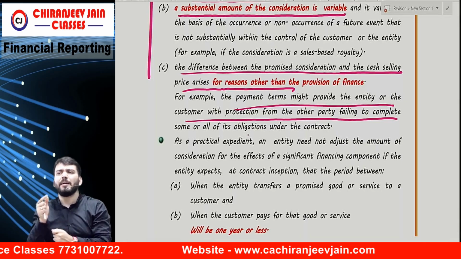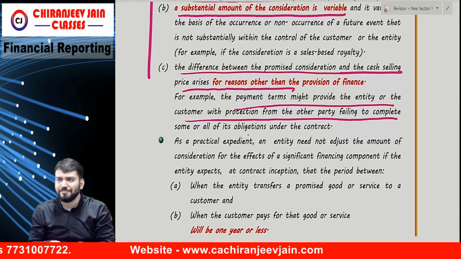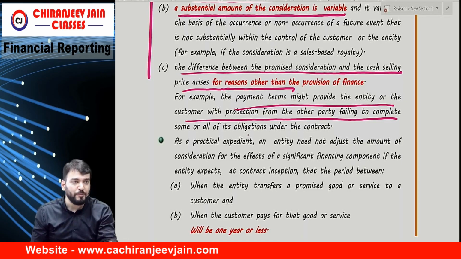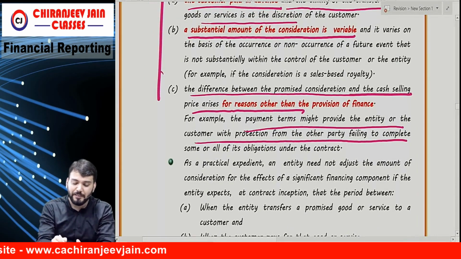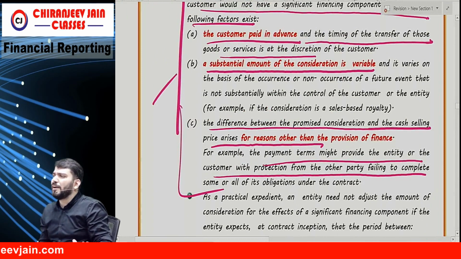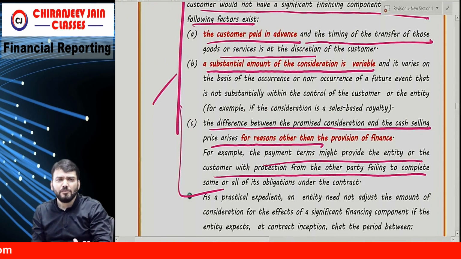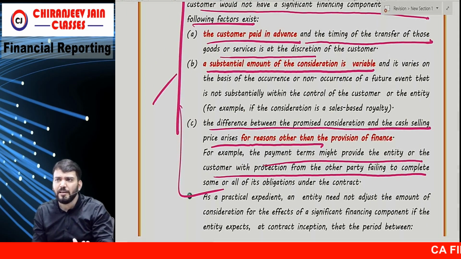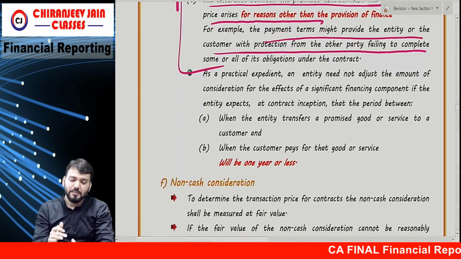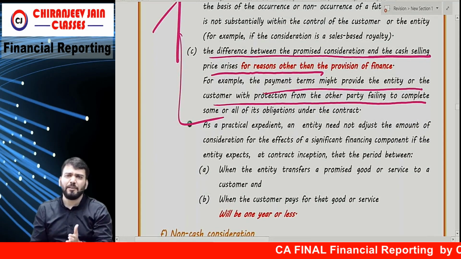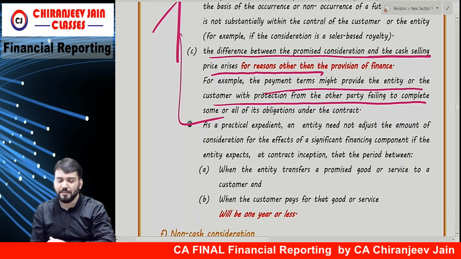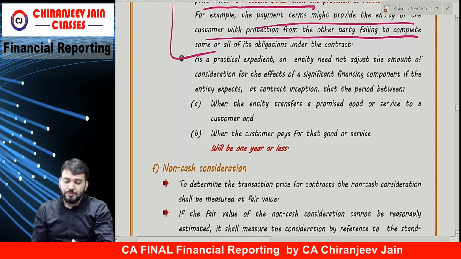So the late payment is due to some other reason, and it will not include a provision for an interest element. This might be a question of this nature. You need to say that no time value of money is involved here, and therefore no discounting will be done. There are some questions you can understand on your own because you know time value of money, so I'm not going into that part.